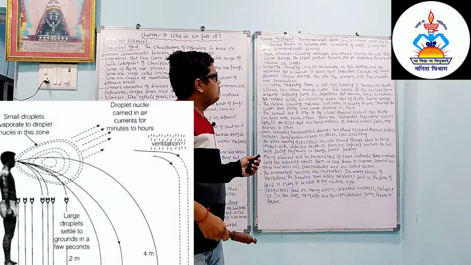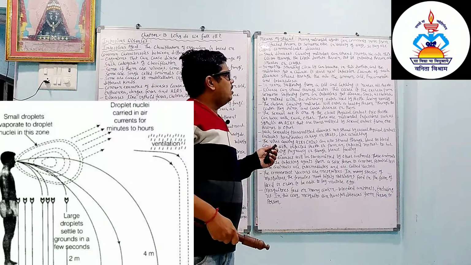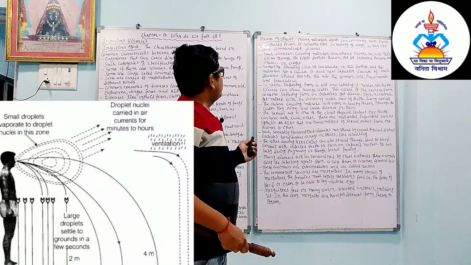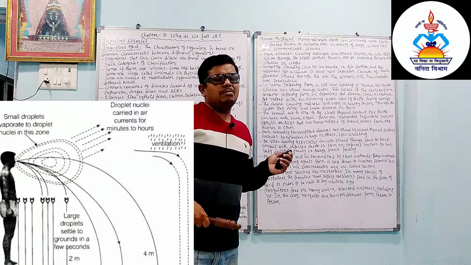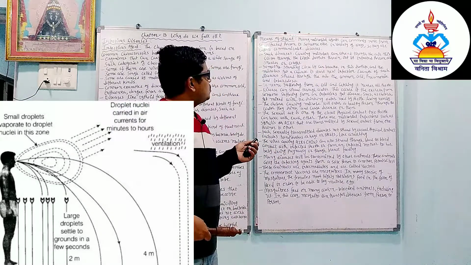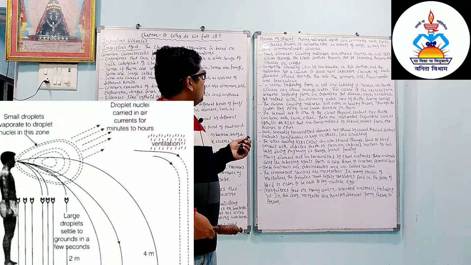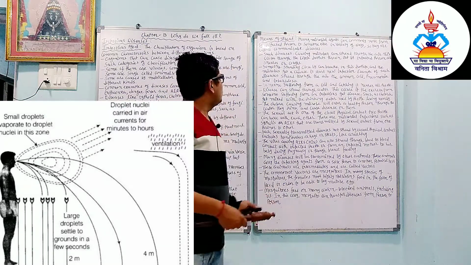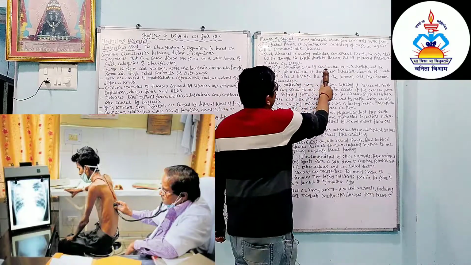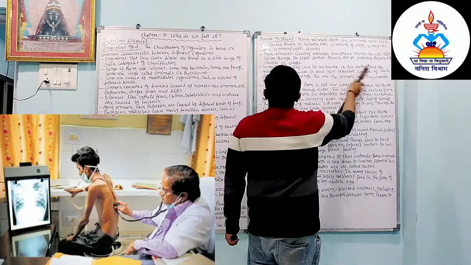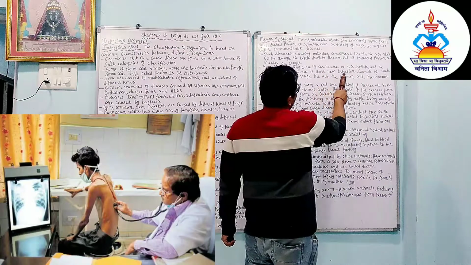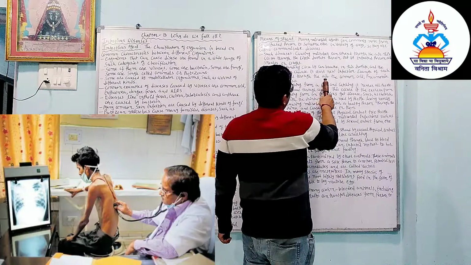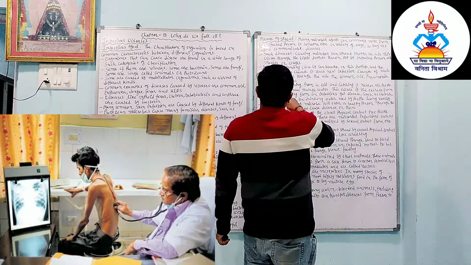Suppose one person is suffering from some viral infection or bacterial infection, and that person is sneezing or coughing. By the air or by the droplets thrown out by the infected person, it spreads to the other person. Someone standing close by can breathe in these droplets and the microbe gets a chance to start a new infection. Examples of diseases spread through the air: the common cold, pneumonia, and tuberculosis.